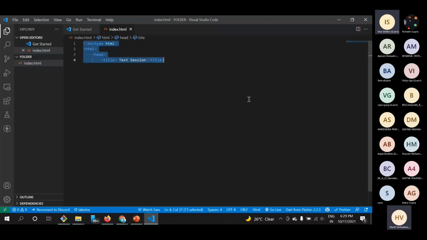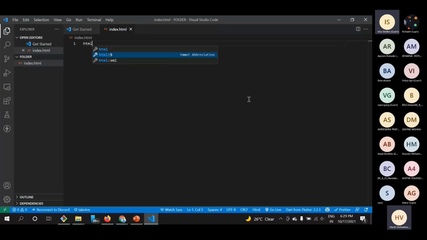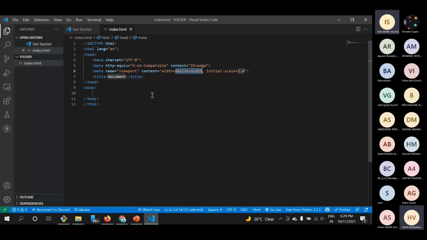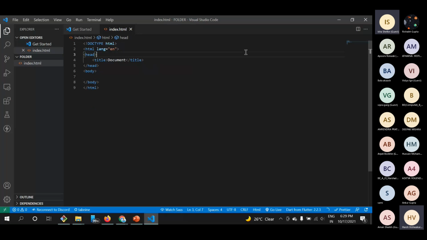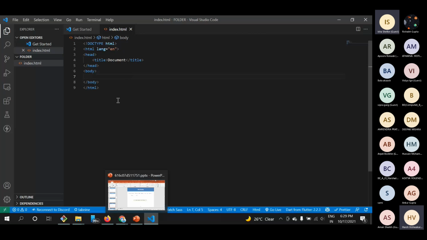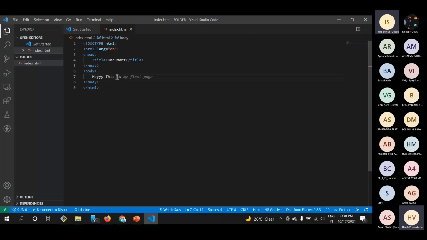So I guess if I close this and just write HTML, you can see that the whole HTML5 boilerplate text is already there. You can omit these things. This is of no use right now. It is actually useful when we are making our site responsive, but we can omit it right now. So here is our body tag. We have displayed things like we are now using HTML. So here, hey, this is a code along session.